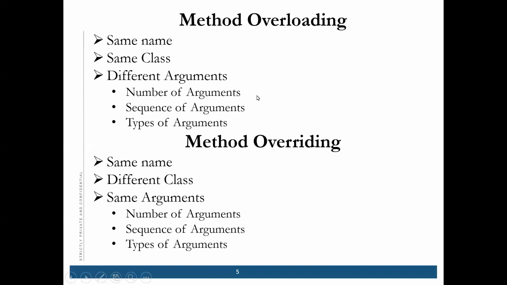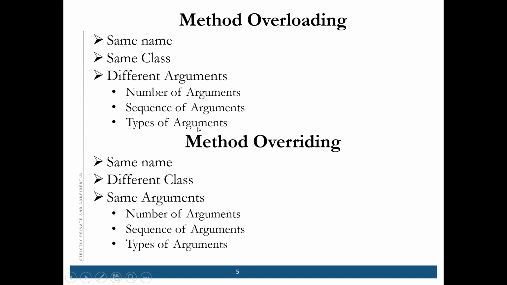Number of arguments: suppose in one show method you pass one integer, then in the second show method you pass two integers. Sequence: suppose you pass an integer and a string, then in the second show method you pass a string and an integer. So the sequence changes.